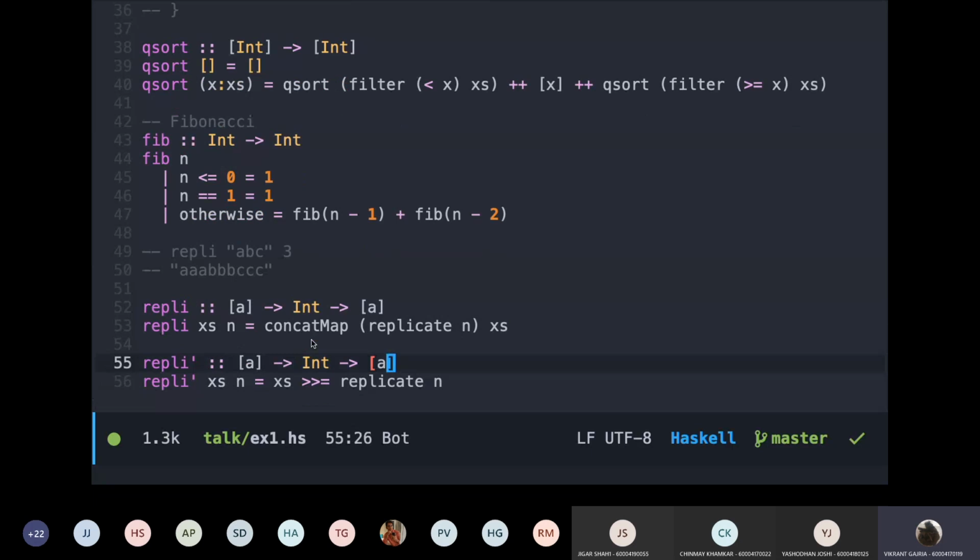Similarly, this is what I mean by a little bit of complex mathematics which can come in. You don't need to know about this, but this is called a monad. What this means is, given the list, this operator means for each and every element in the list, replicate it n times.